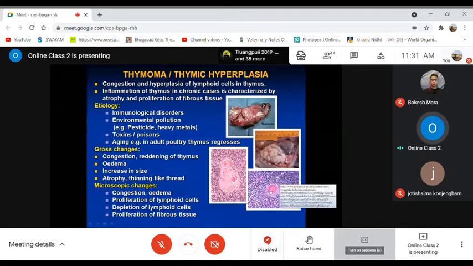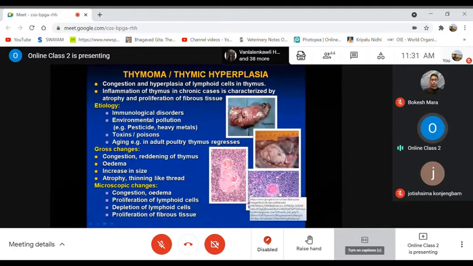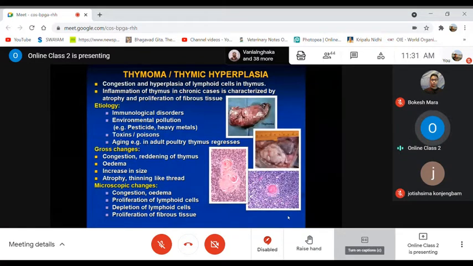Many of these lymphocytic cells, and there used to be depletion also. In the normal thymus, it is mainly made up of normal intact lymphoid cells. If it is inflamed or affected by infectious agents, then there is destruction or depletion of the lymphocytic cells, meaning a reduction in their number.